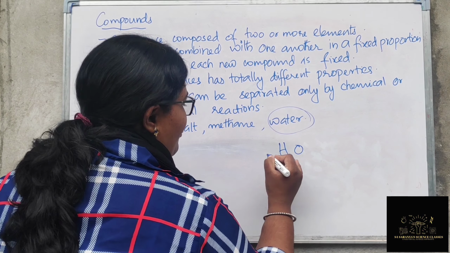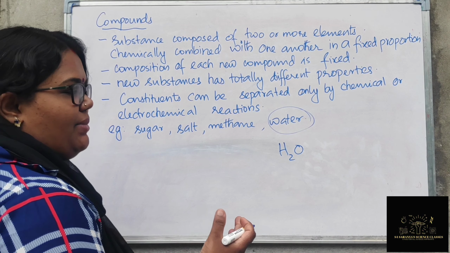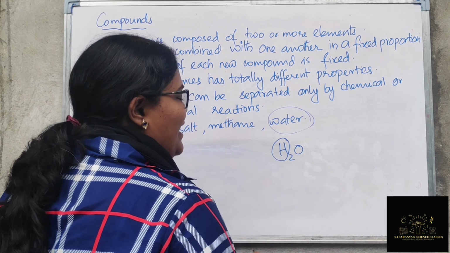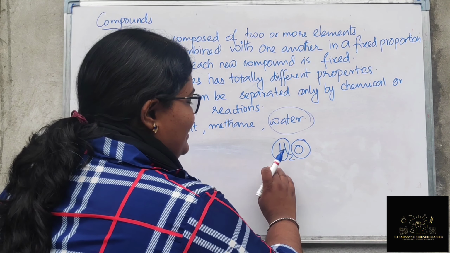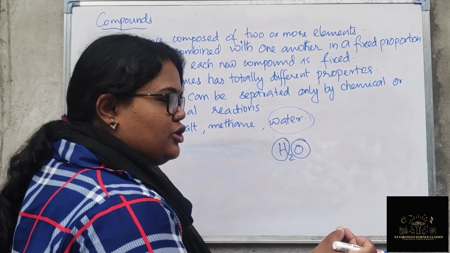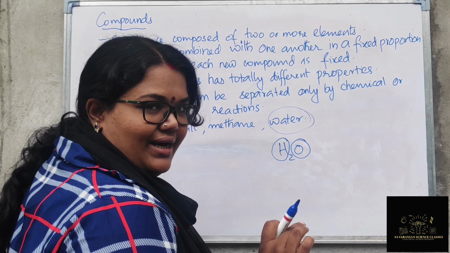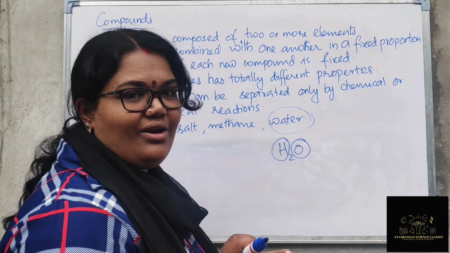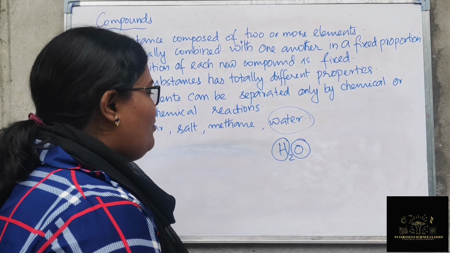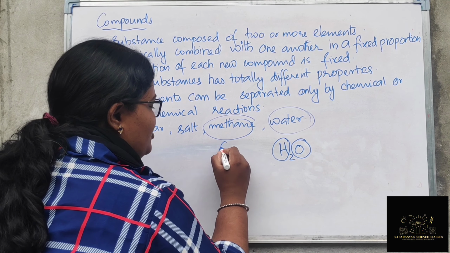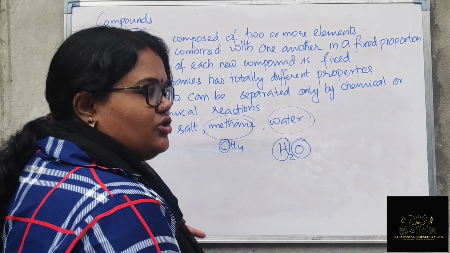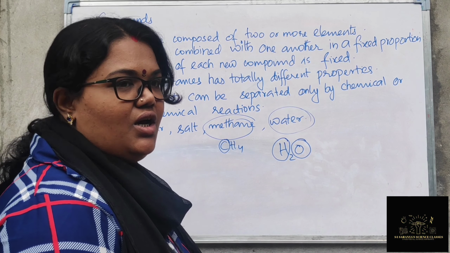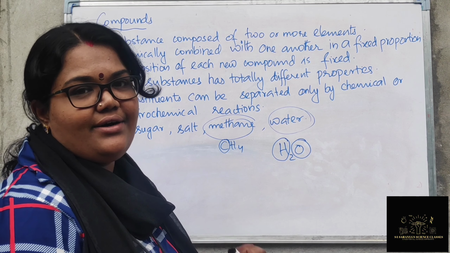Taking the example of water, the formula is H2O. The elements hydrogen and oxygen are combined, and only in a fixed proportion, 2 hydrogen atoms and 1 oxygen atom, will it form water. What about methane? Methane is CH4. Carbon and hydrogen are there: 1 carbon atom and 4 hydrogen atoms.